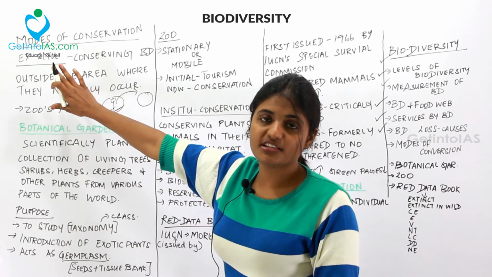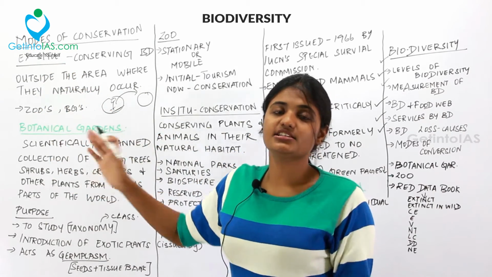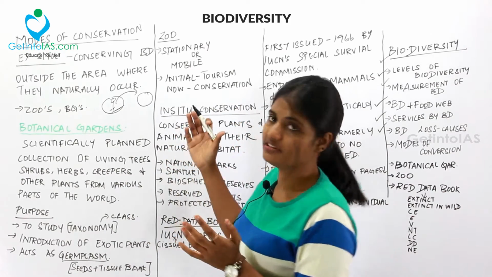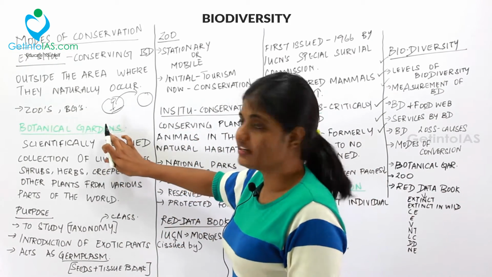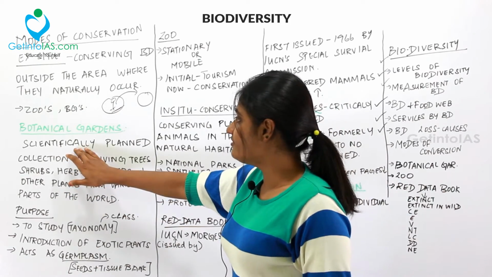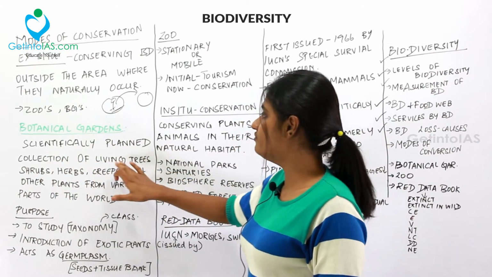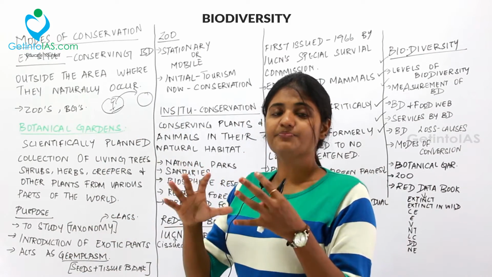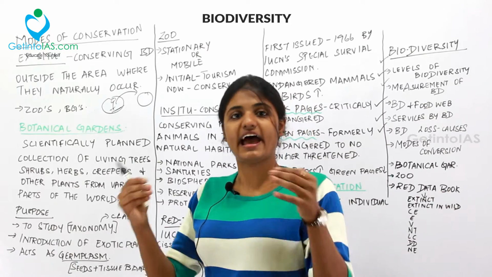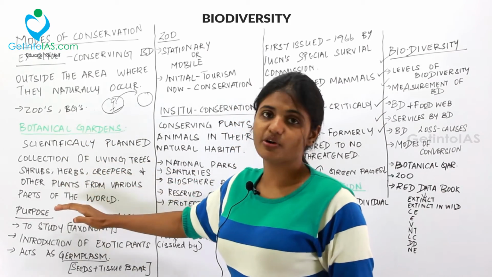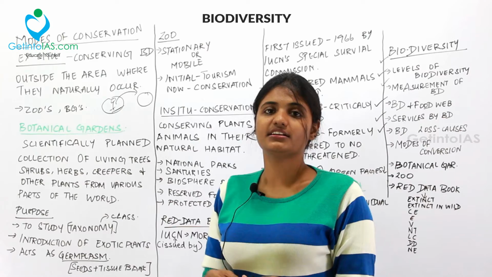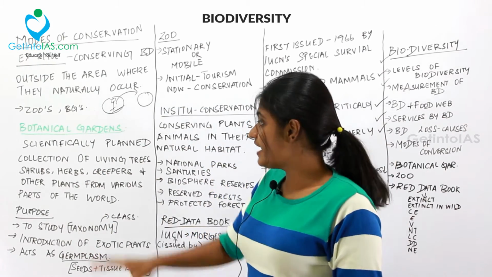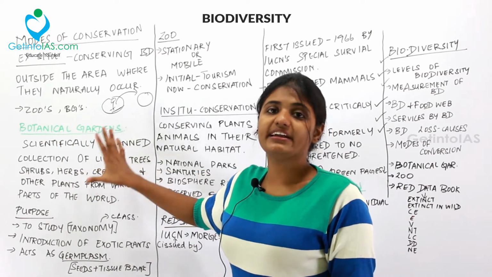So under ex situ conservation, you have botanical gardens where you can conserve the plants, and then you have zoos where you can conserve the animals. So under botanical gardens, it is the scientifically planned collection of living trees, shrubs, herbs, climbers, creepers from various other parts of the world and over here. So this is called as the botanical garden. So if you go inside a botanical garden, you can see a huge variety of trees, herbs, shrubs and all. So that it will be scientifically planned and kept.